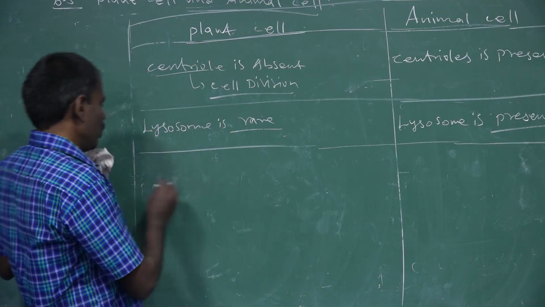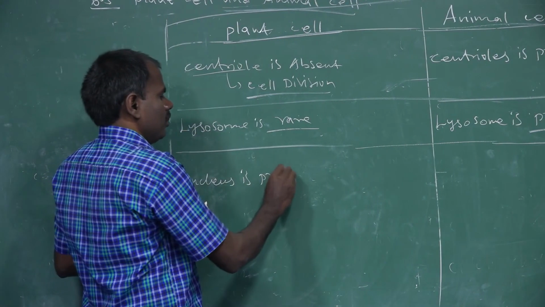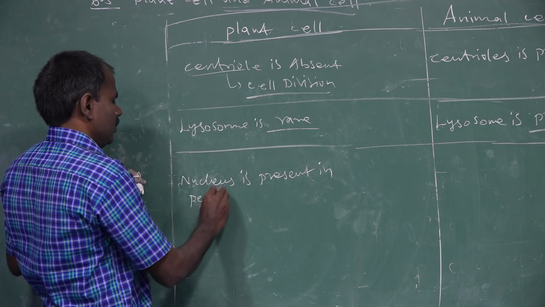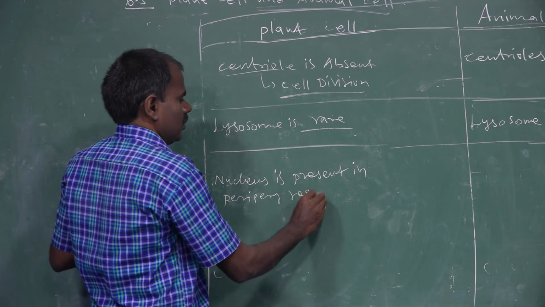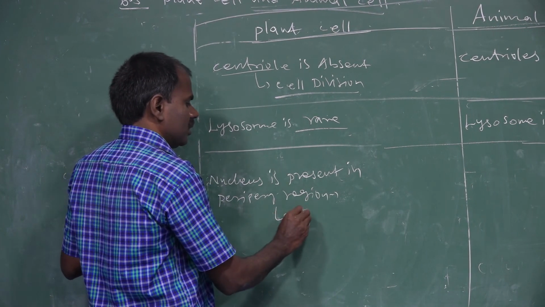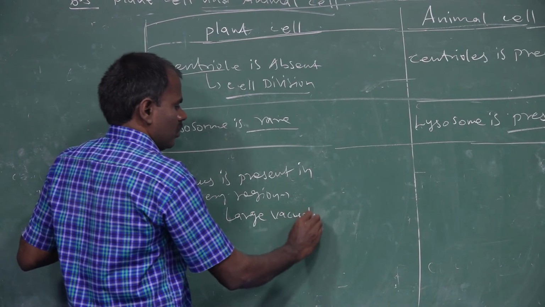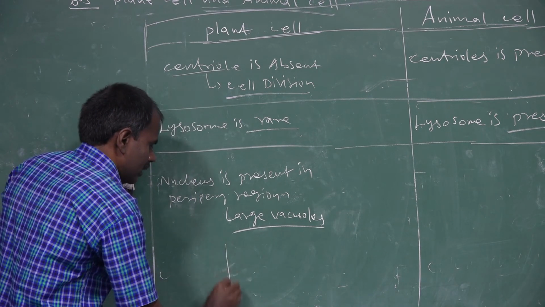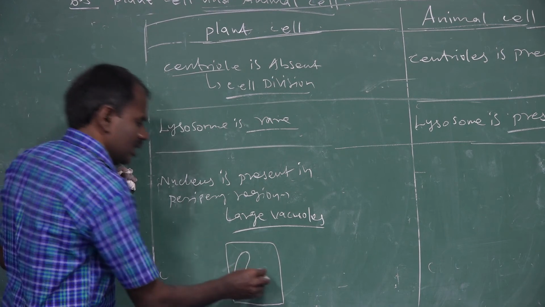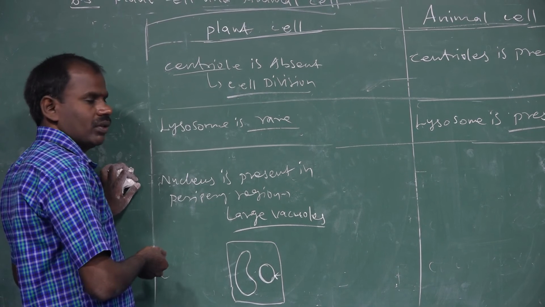The next one is the cell nucleus. The cell nucleus is present in the periphery region in plant cells because large vacuoles are present. Since large vacuoles are present, the nucleus is pushed near the periphery regions.